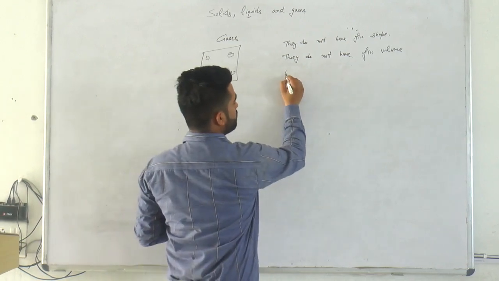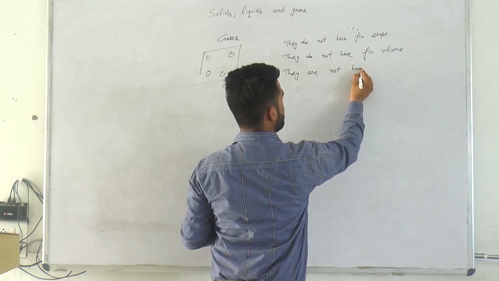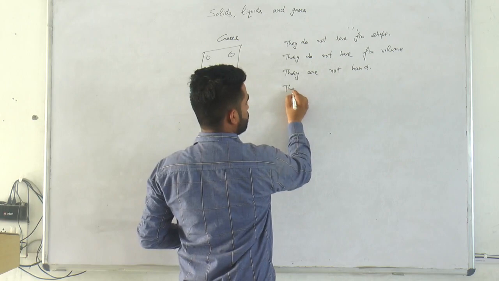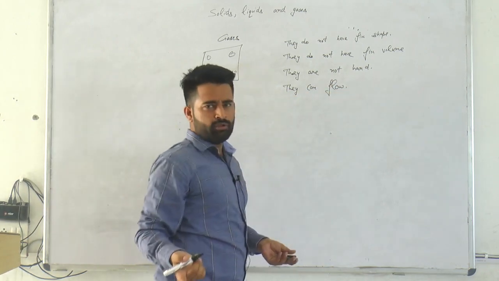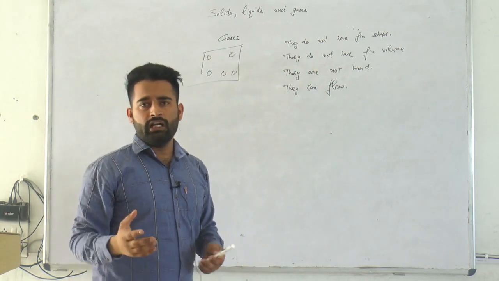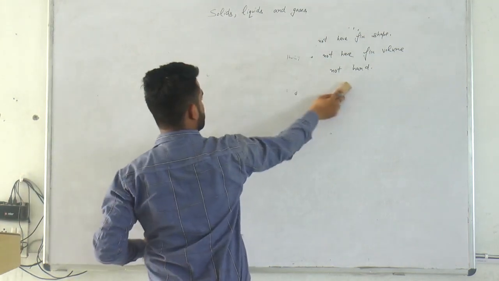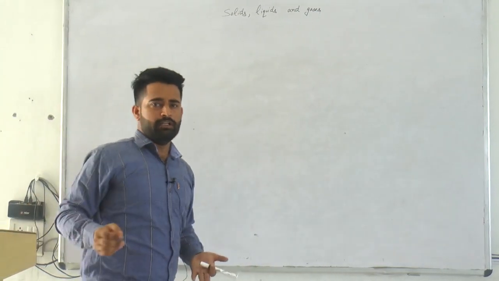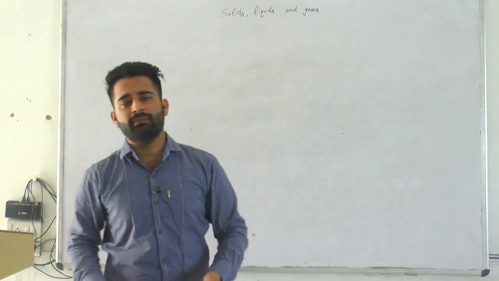Third point, they are not hard. Solids are hard, na? Gases are not hard. Fourth point, gases can flow like liquids. These are the properties of gases. Now I have told you about the properties of solid, liquid and gases, and I have told you about the arrangement of molecules also. In solids, molecules are tightly packed. In liquid, loosely packed. In gases, very loosely packed. This is about the arrangement.